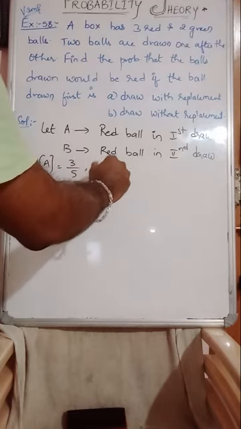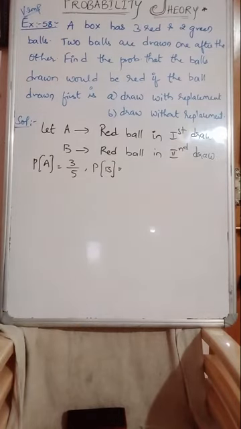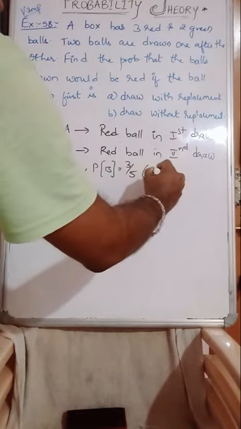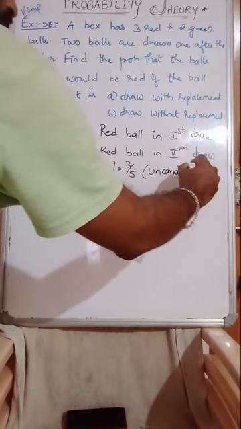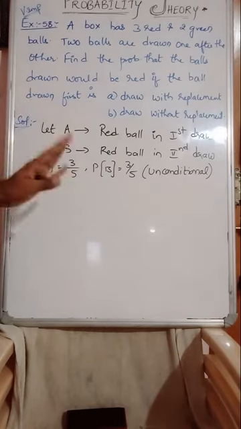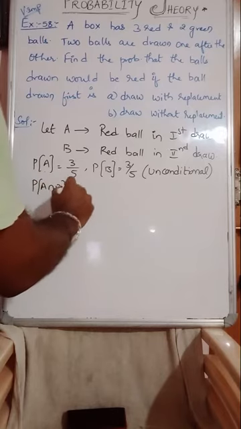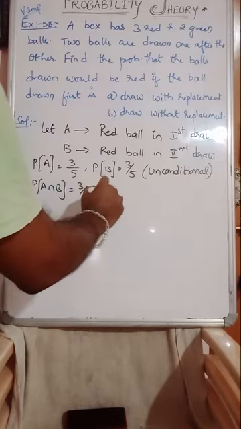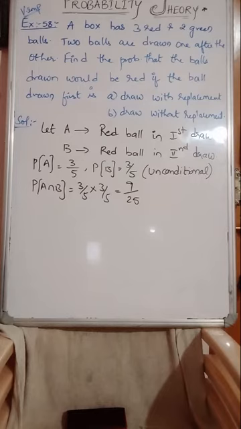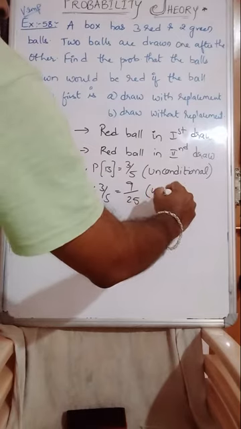And the probability of B, getting red in the second draw under the condition that it is replaced back. That means unconditional, because the ball is replaced. So the probability will remain the same, 3 by 5. Therefore P of A and B, the answer will become 9 by 25. So this becomes the case with replacement.